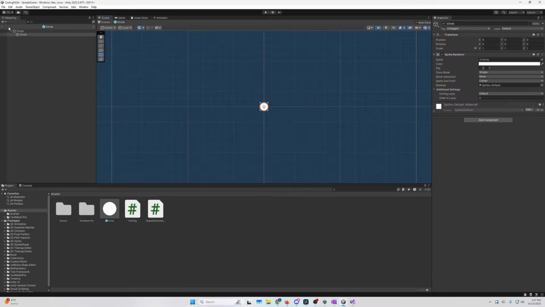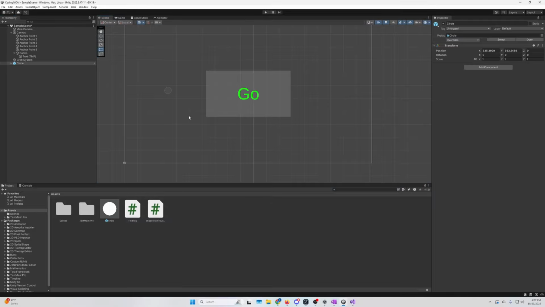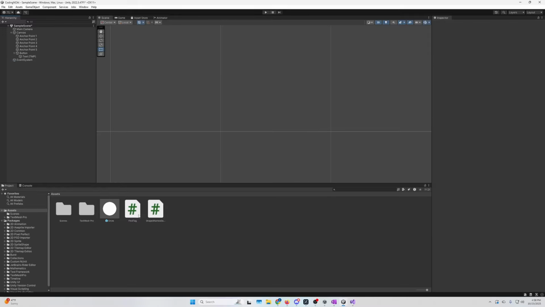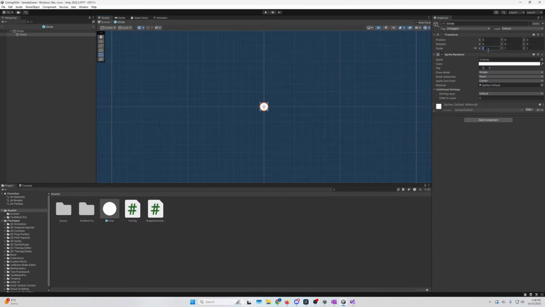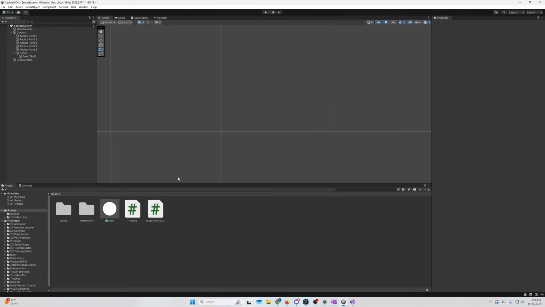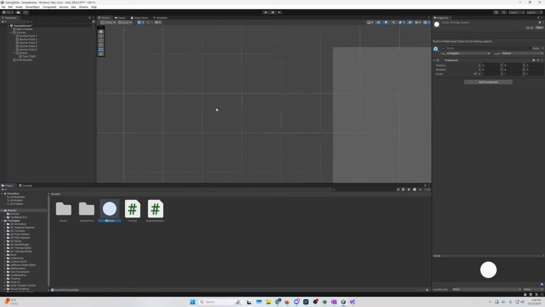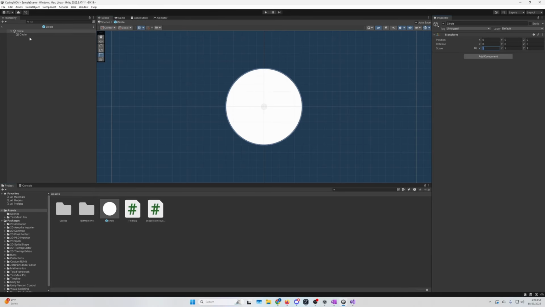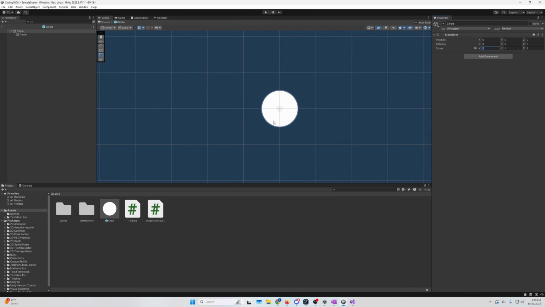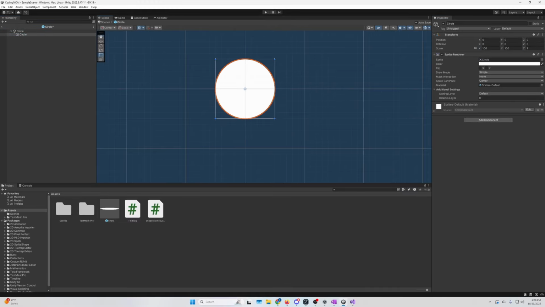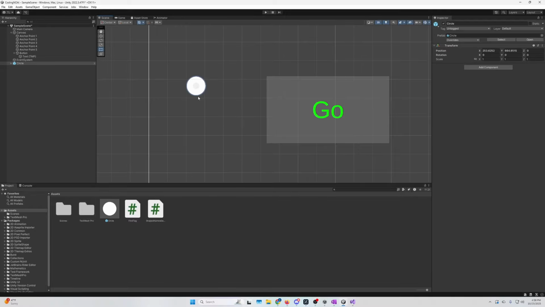How big is it? Let's go back to our game. Let's just drag it out here. It's teeny. Let's make it bigger. So go back in here. Let's make it like 10 by 10. Boom. Let's try that. How big are we now? Well, we are 10 times bigger, but is that visible? No, let's make it 100. Yep. Hopefully that's not comically large, but one way to find out. Yeah, that's like perfect. Okay, cool.